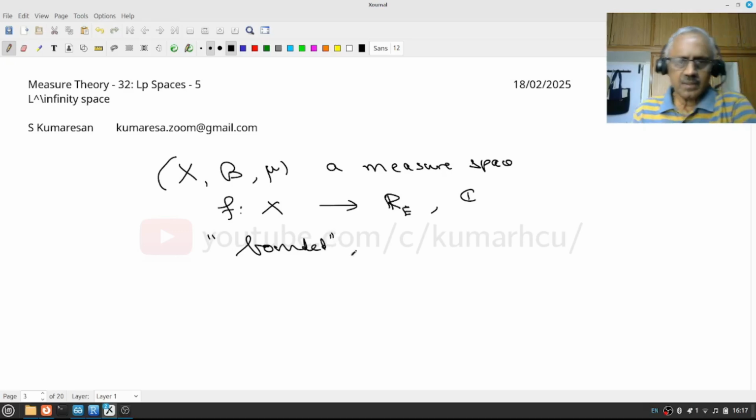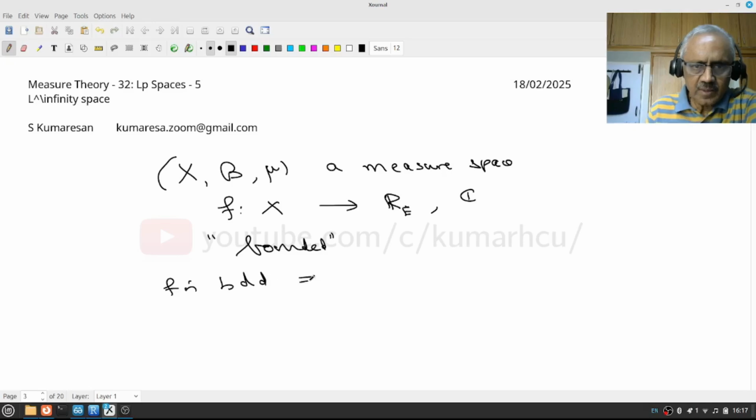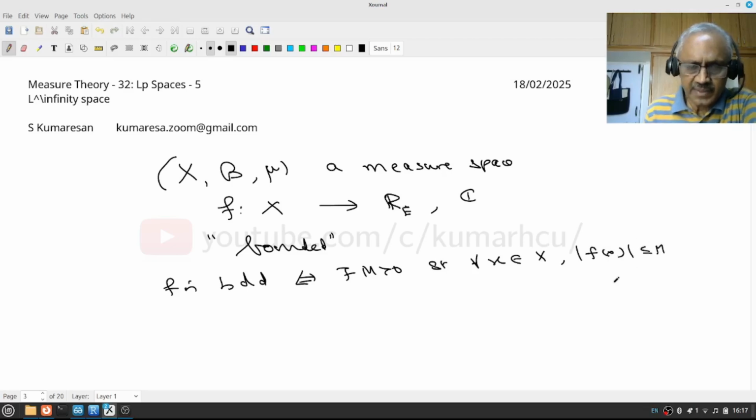We know what is meant by a bounded function. If f is bounded, there exists a positive M so that for every x in X we have mod f of x less than or equal to M.